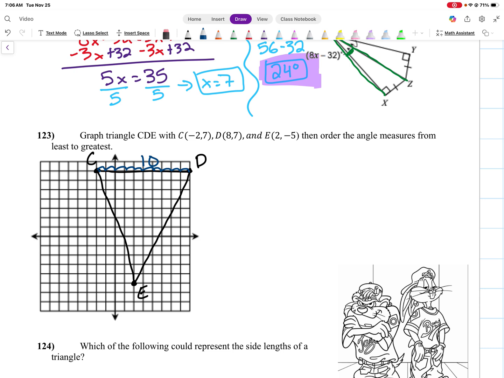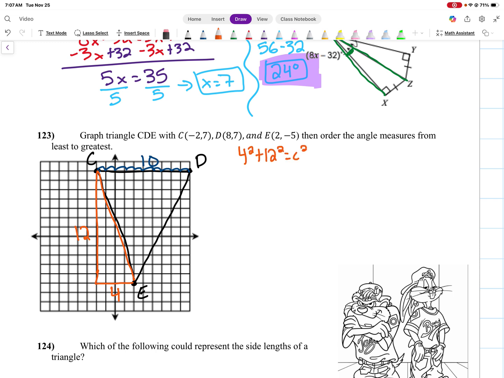Okay, now if I want to figure out what my side length for CE is, I'm going to draw my triangle out, count those two sides, and then do Pythagorean theorem to figure out. So this is 1, 2, 3, 4, 5, 6, 7, 8, 9, 10, 11, 12. This side's 12, and this is 1, 2, 3, 4. So I'm going to do 4 squared plus 12 squared equals c squared, right?